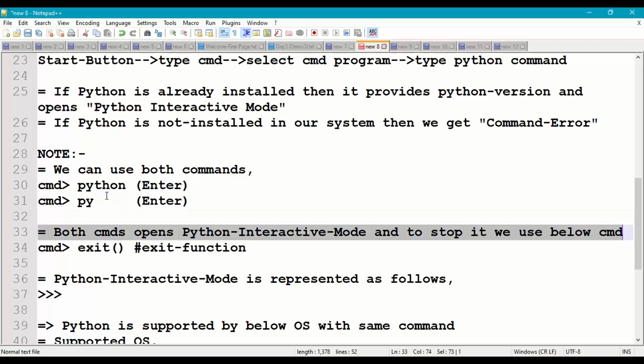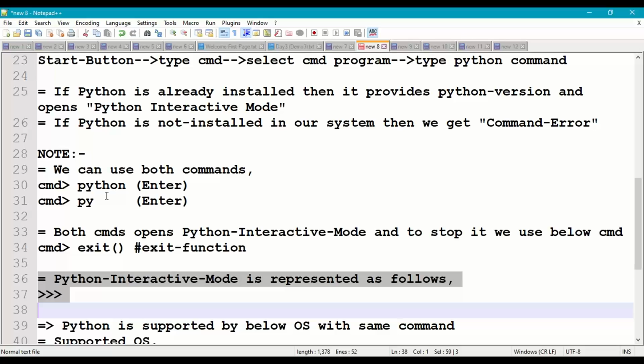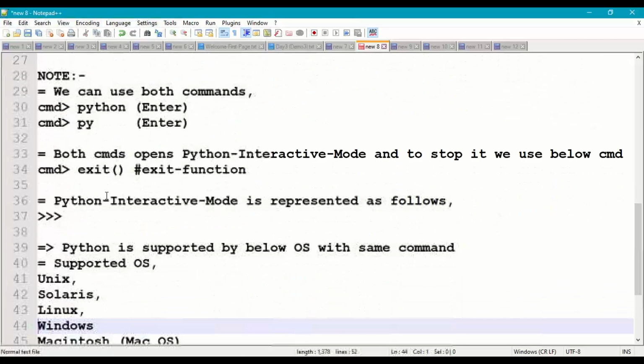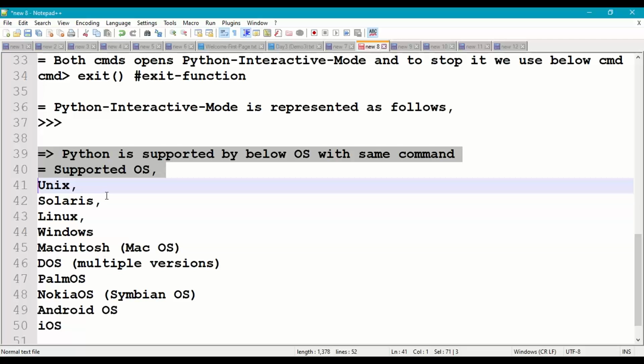Both commands open interactive mode, and to stop the interactive mode we have to use the exit function. Python interactive mode is represented with three greater than symbols, which is ready to take the input.